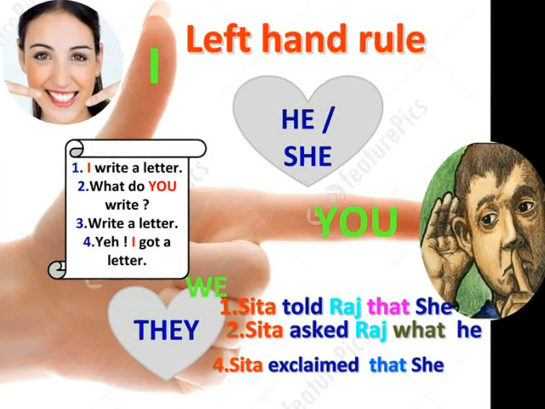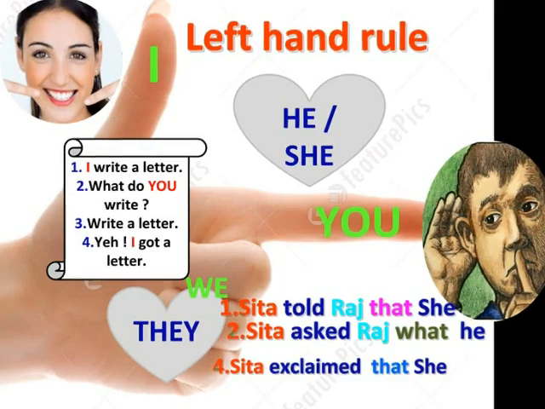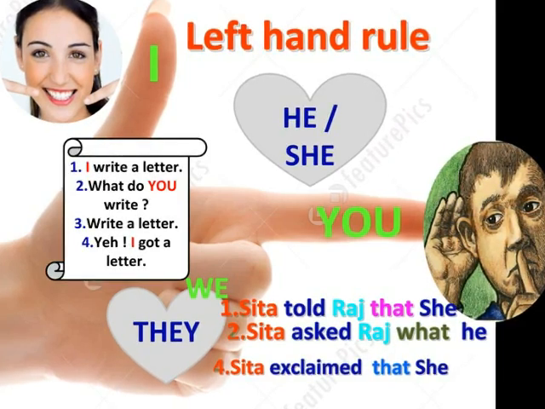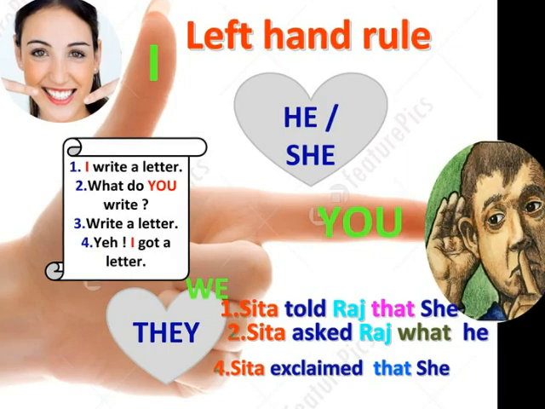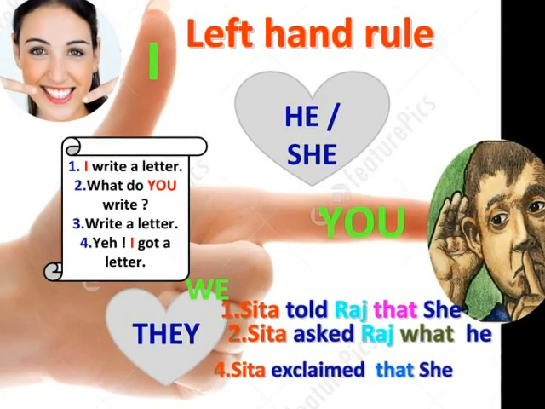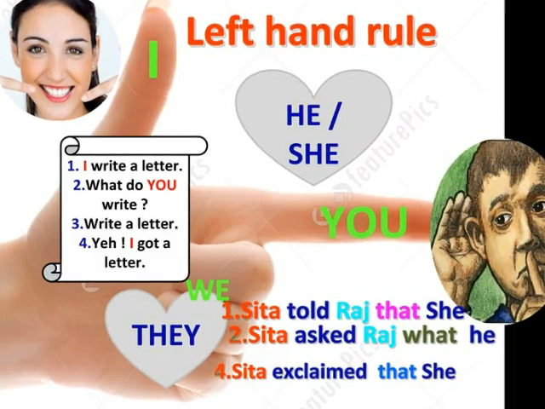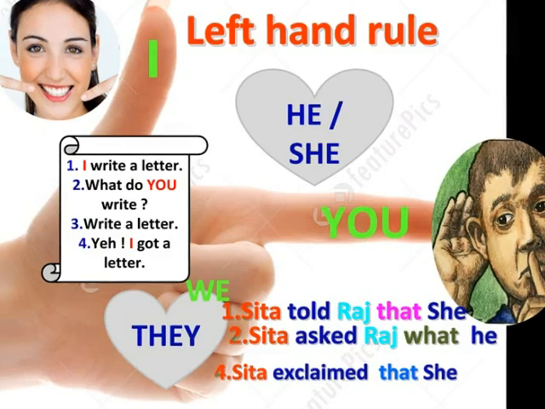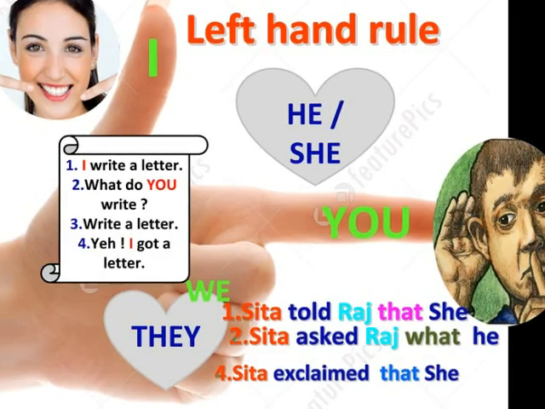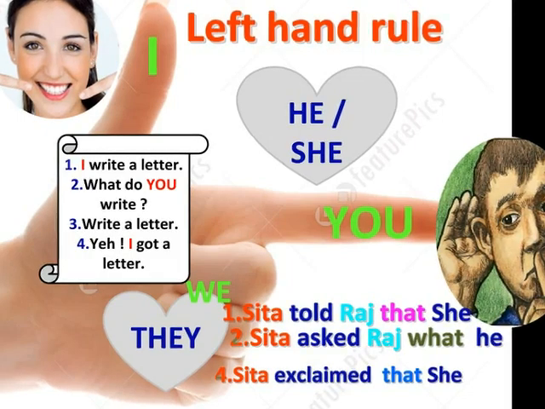I always refers to the speaker and you refers to the listener. Therefore, they have to be changed into he or she based on the speaker and the listener. We has to be changed into they. For example, I write a letter is reported as Sita told Raj that she. In the sentence, I refers to the speaker Sita and therefore it is changed into she.